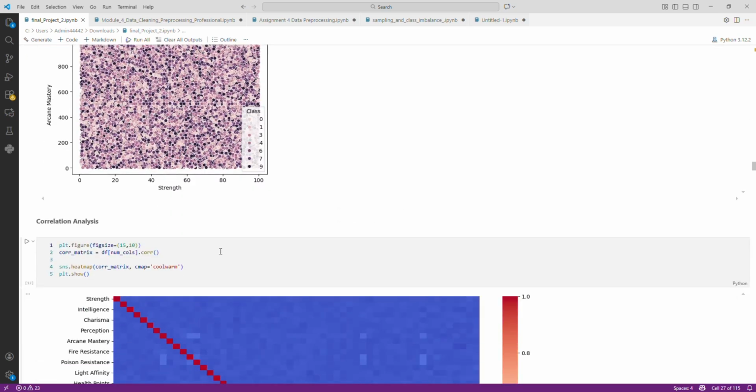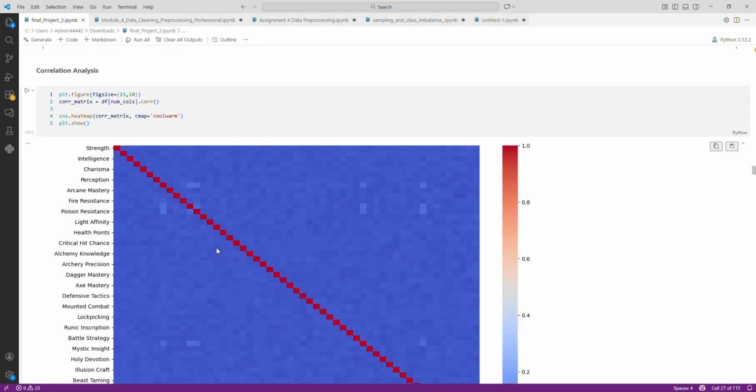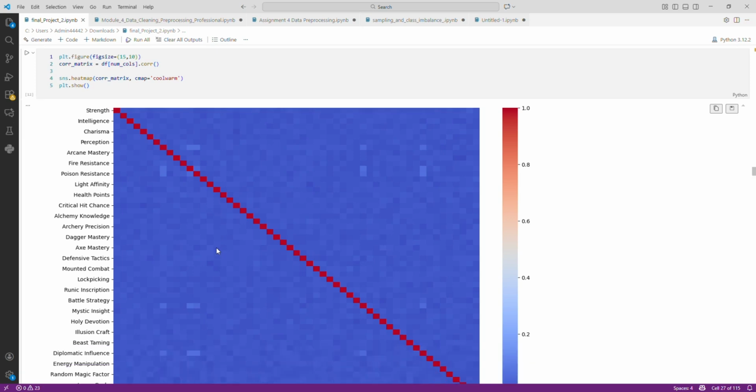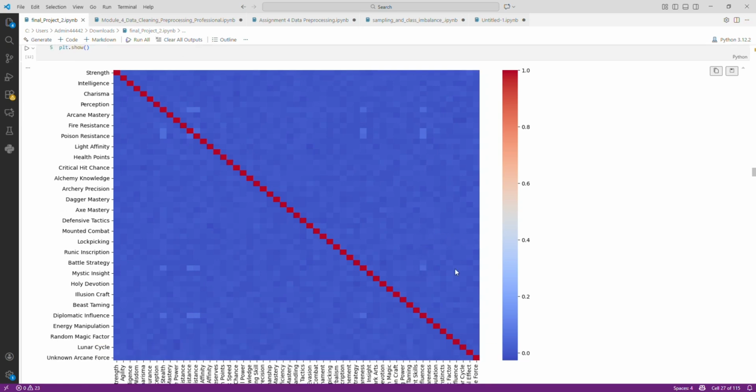To analyze the correlation between features, I generated the correlation heat map. The heat map shows that most correlations between numerical features are relatively weak, with a few relationships, which indicates that no single feature strongly explains another, and the dataset contains complex relationships.